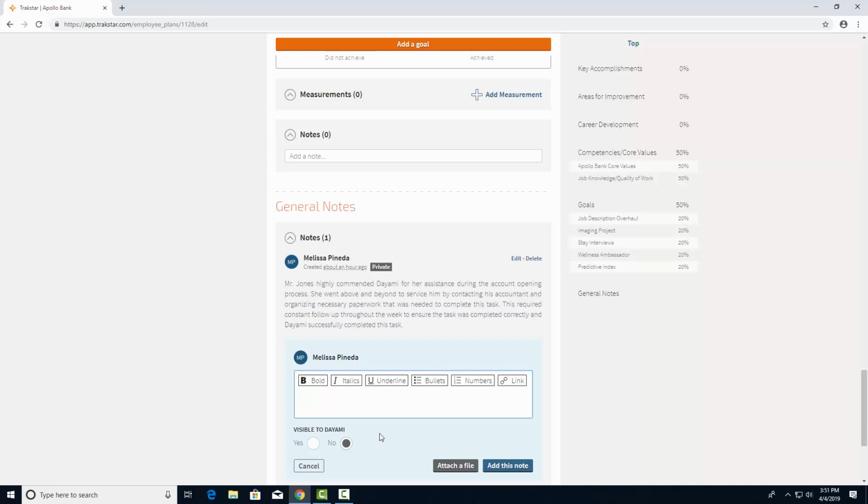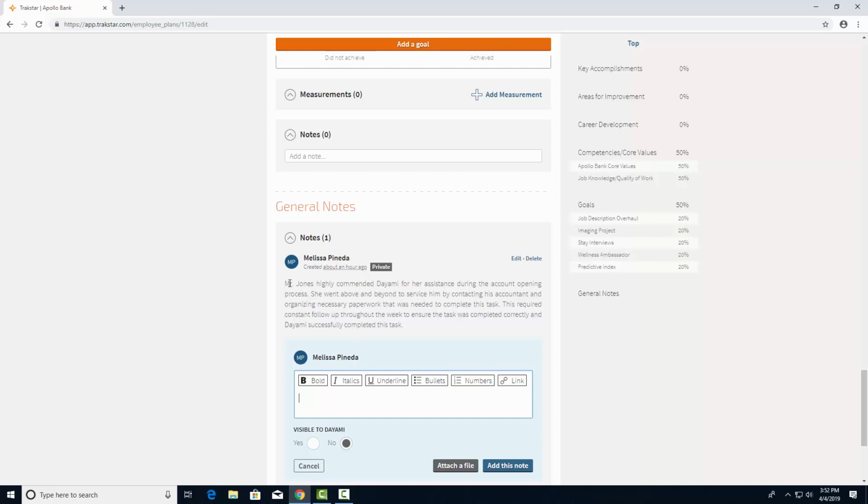Documenting your progress will facilitate the performance appraisal process in January because all the notes will be readily available. There's no limit to the amount of notes that you can record in the system. When adding notes, it is extremely important to be descriptive and include examples and details. Adding a note that says, "I met my goal," or "the employee did a great job," is invaluable. You need to make sure that you're adding details.